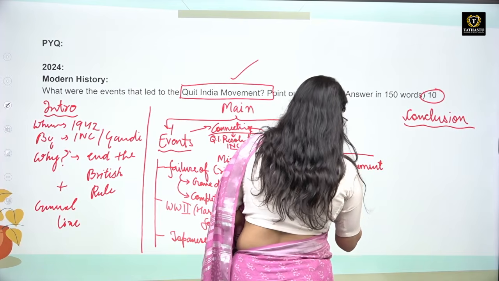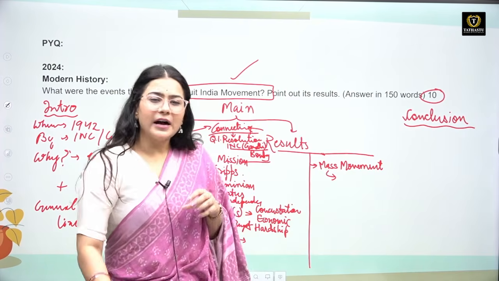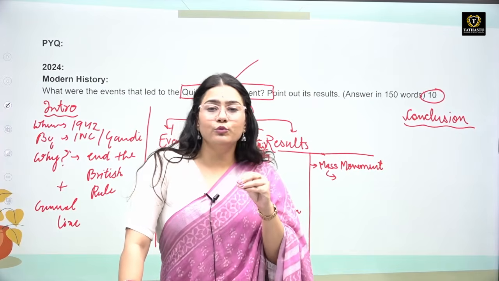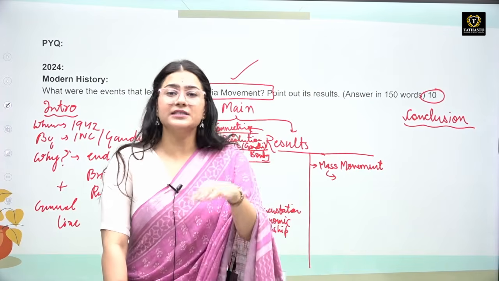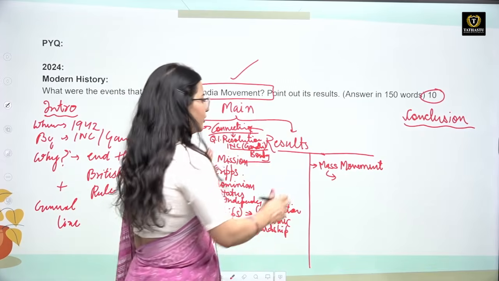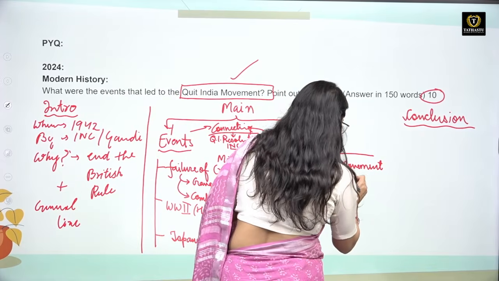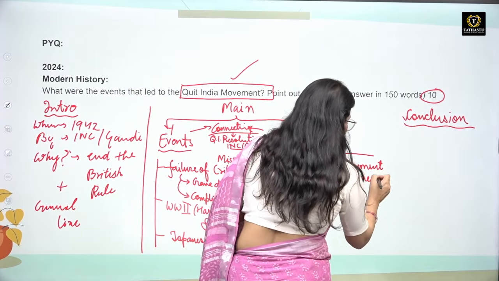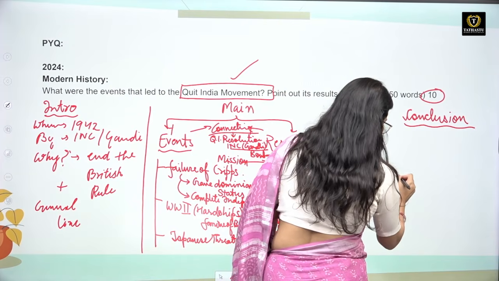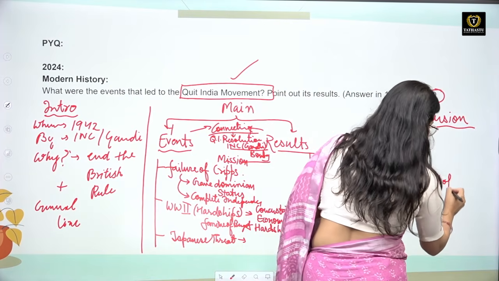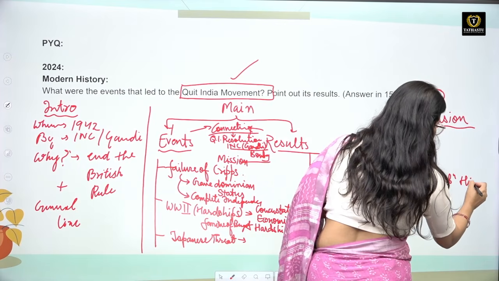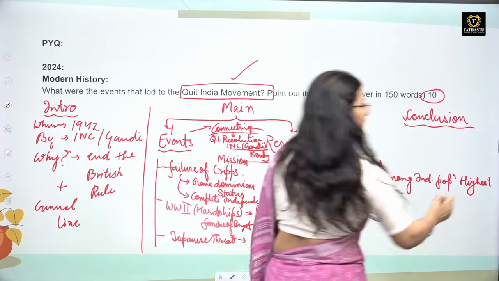Because it was a mass movement, the kind of awareness the Quit India movement generated among the masses was the highest as compared to the previous mass movements. So awareness among the Indian population was at its highest point at this point of time.